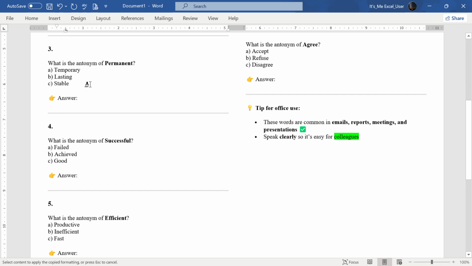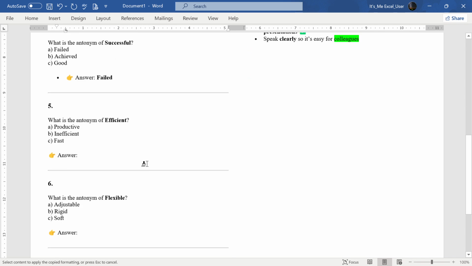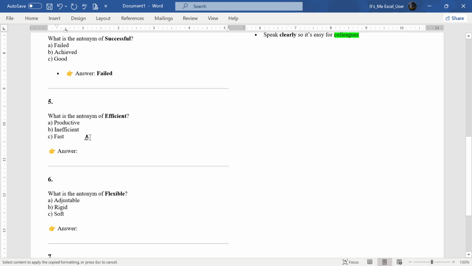3. What is the antonym of permanent? A. Temporary. B. Lasting. C. Stable. Answer: Temporary. 4. What is the antonym of successful? A. Failed. B. Achieved. C. Good. Answer: Failed. 5. What is the antonym of efficient? A. Productive. B. Inefficient. C. Fast.